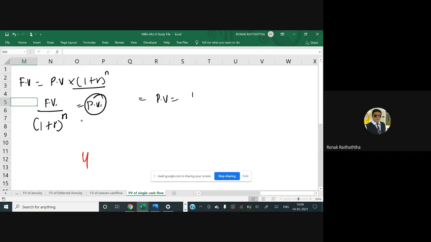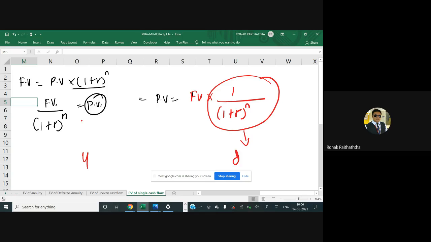So PV equal to FV multiplied by 1 divided by (1 plus R) raised to N. So friend, this 1 divided by (1 plus R) raised to N can also be called the discounting factor.